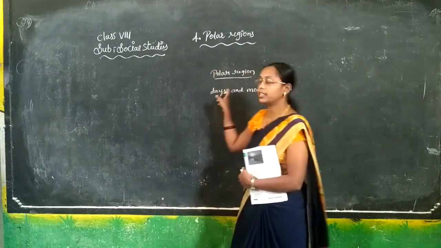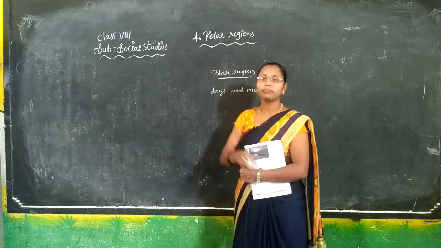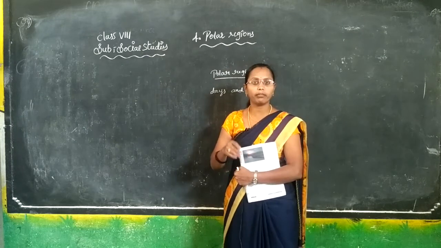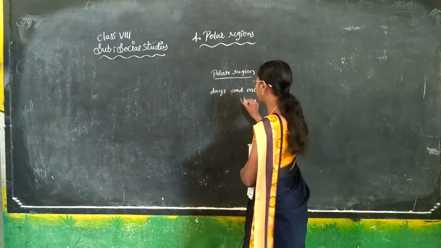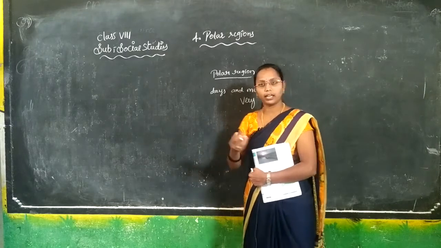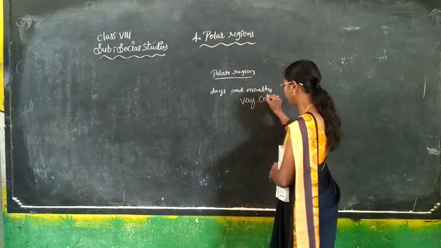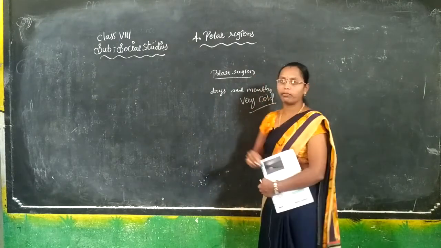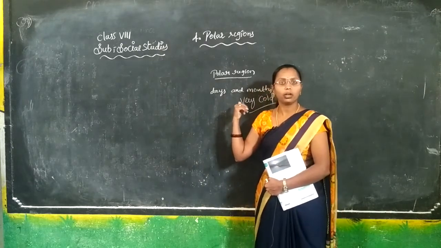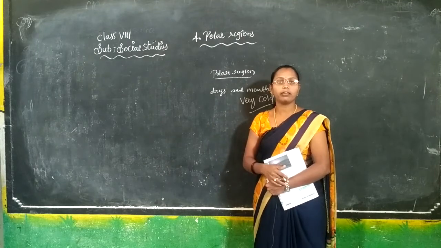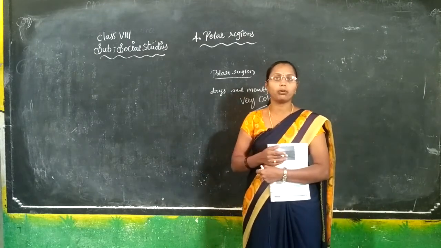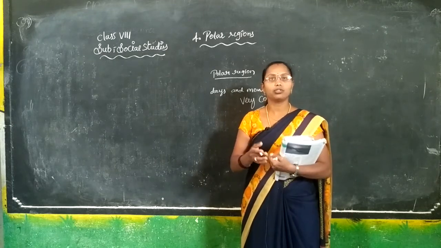But in this polar region, it is very cold. In this region, they have very cold weather. We need day and night, light and night, compulsorily. Why? Because in this region it is totally very cold. Cold means ice and snowfall.